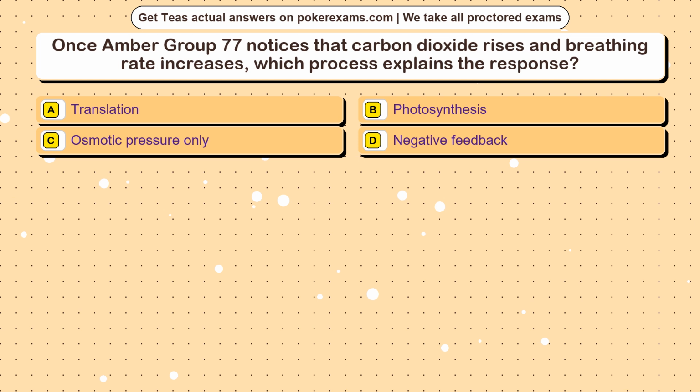Question 17. Once Amber Group 77 notices that carbon dioxide rises and breathing rate increases, which process explains the response? Option A, translation. Option B, photosynthesis. Option C, osmotic pressure only. Option D, negative feedback.